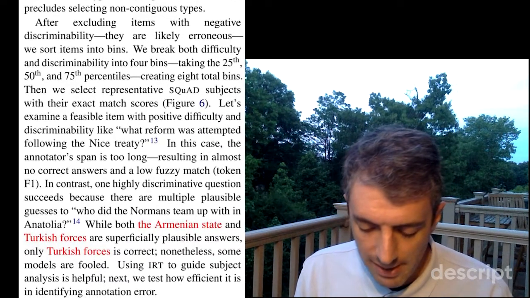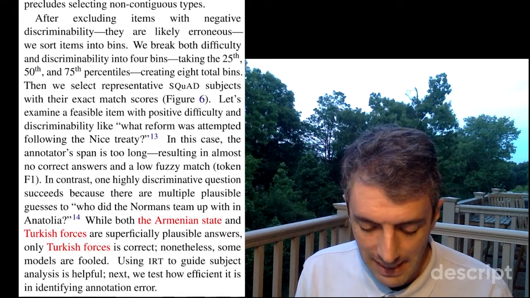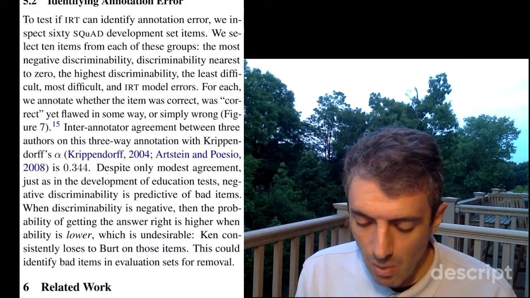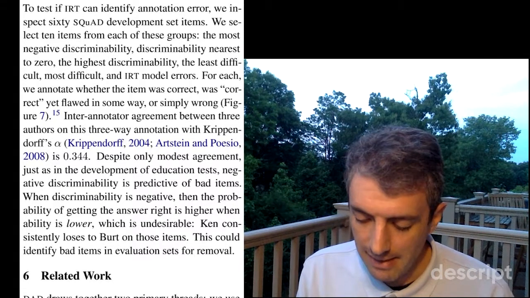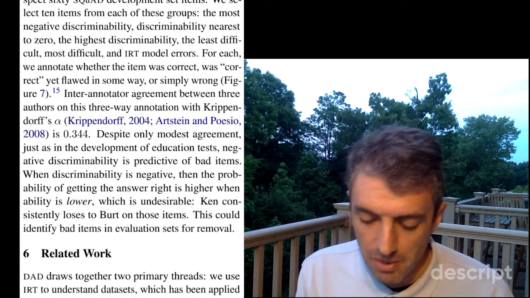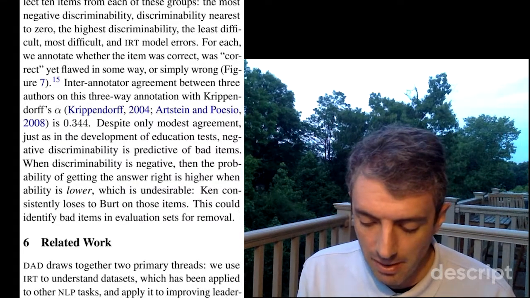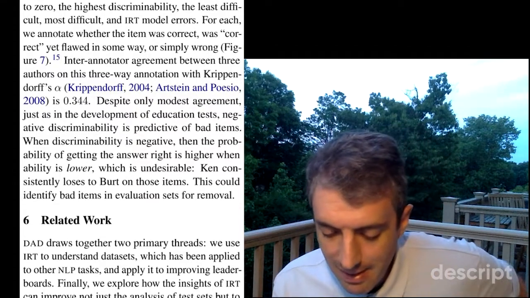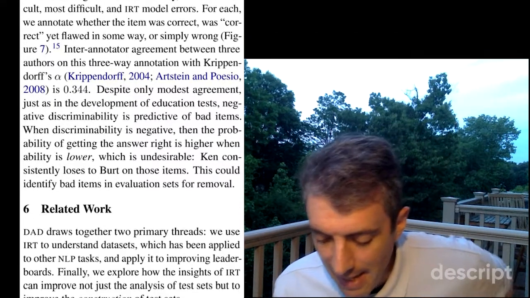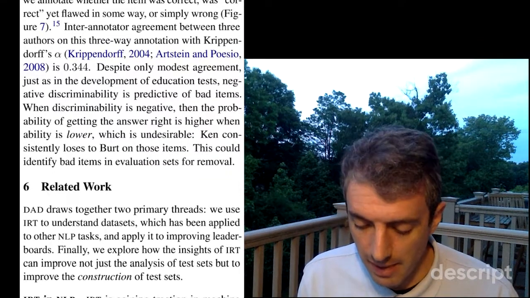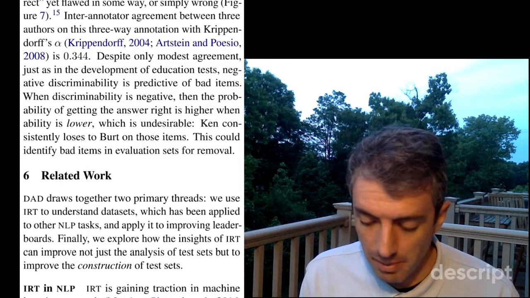Next, we test how efficient it is in identifying annotation error. To test if IRT can identify annotation error, we inspect 60 SQuAD development test items. We select 10 items from each of these groups: the most negative discriminability, nearest to 0, the highest discriminability, the least difficult, the most difficult, and IRT model errors. For each, we annotate whether the item was correct, yet flawed in some way, or simply wrong.